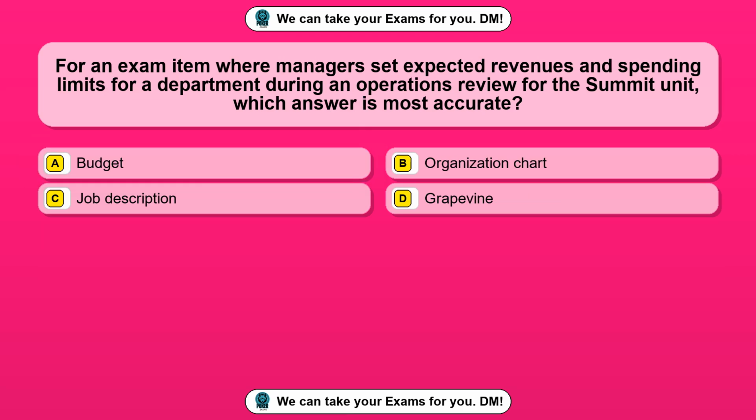For an exam item where managers set expected revenues and spending limits for a department during an operations review for the summit unit, which answer is most accurate? Option A, budget. Option B, organization chart. Option C, job description. Option D, grapevine. The correct answer is option A, budget.